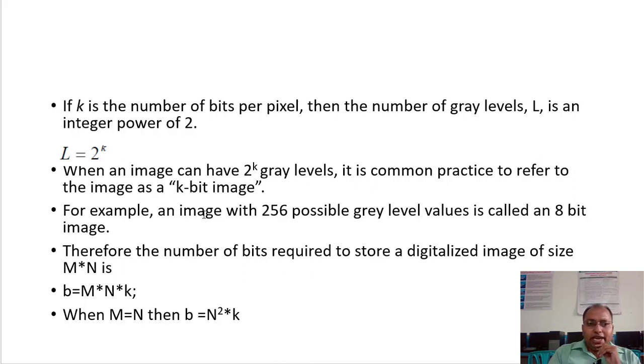For example, an image having 256 possible gray levels: 256 is 2 raised to 8, so we use 8 bits to represent each pixel. Such an image is called an 8-bit image.